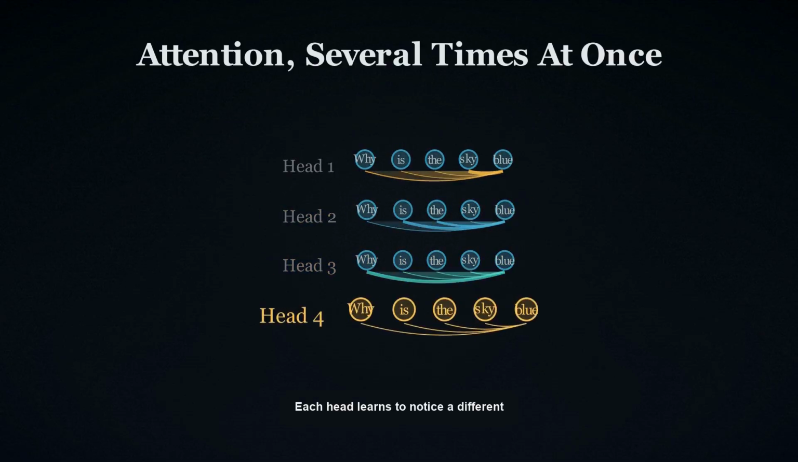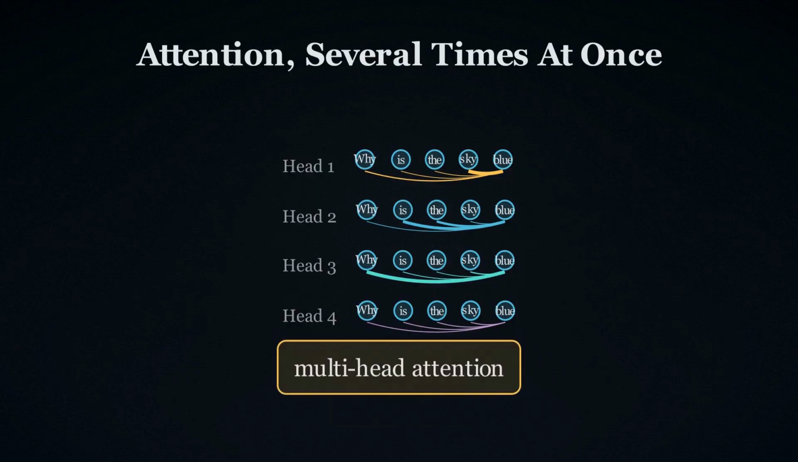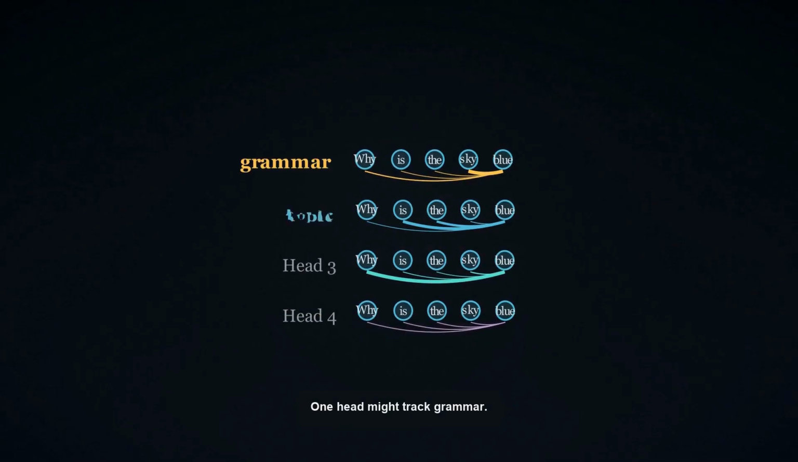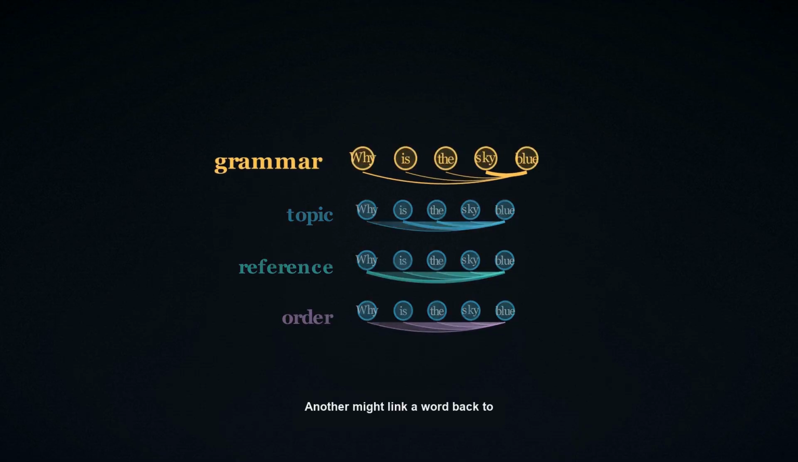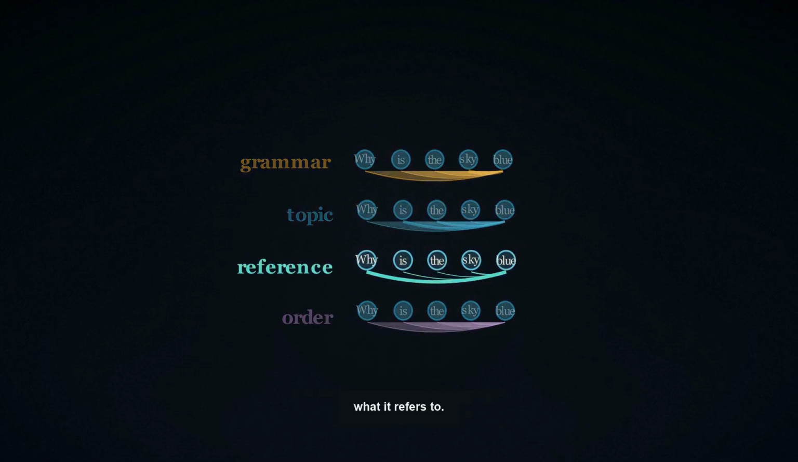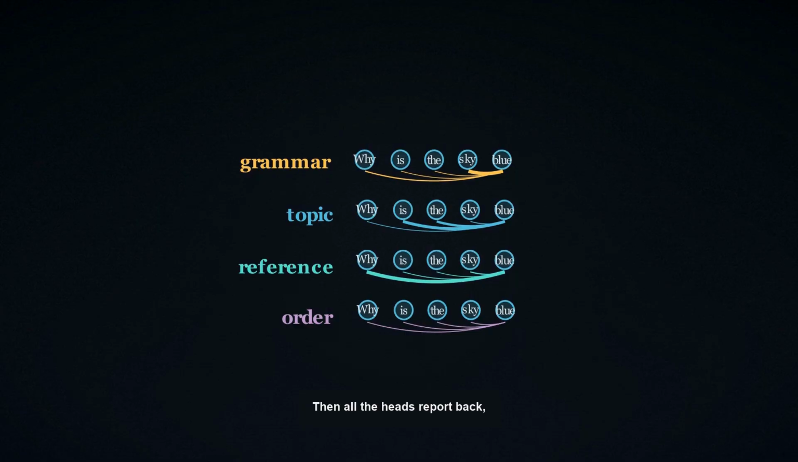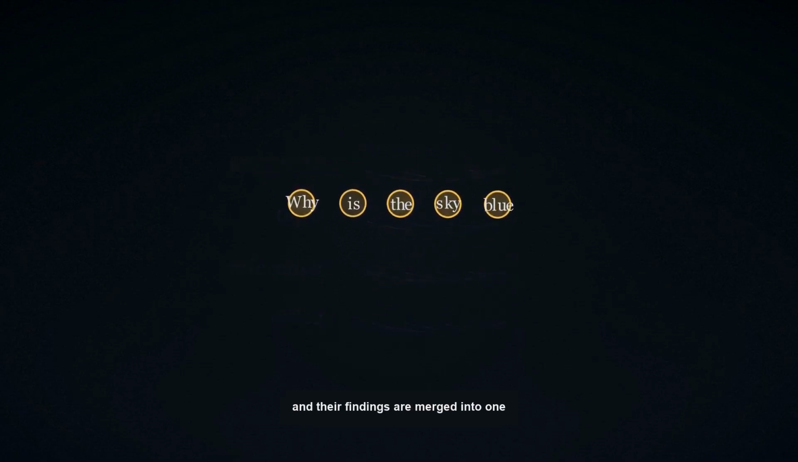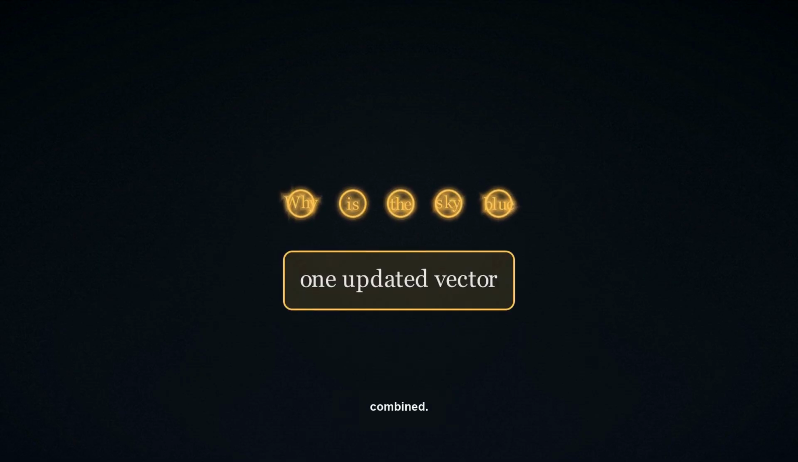Each head learns to notice a different kind of relationship. One head might track grammar, another might follow the topic, another might link a word back to what it refers to. Then all the heads report back, and their findings are merged into one updated vector. Many points of view, combined.